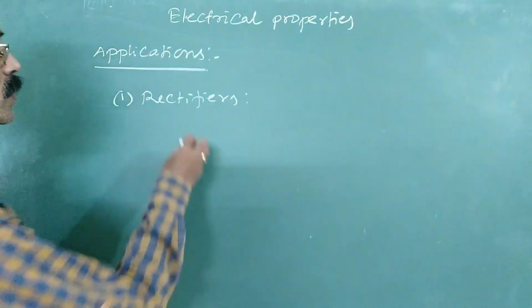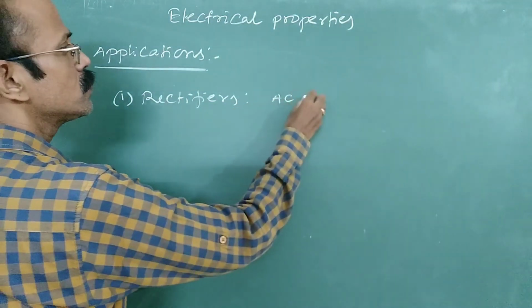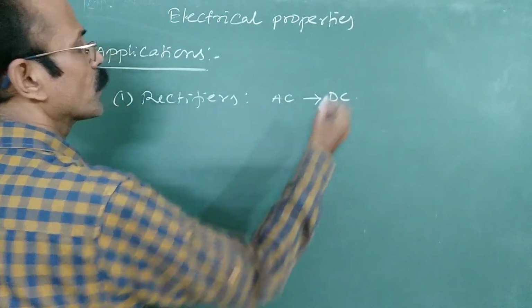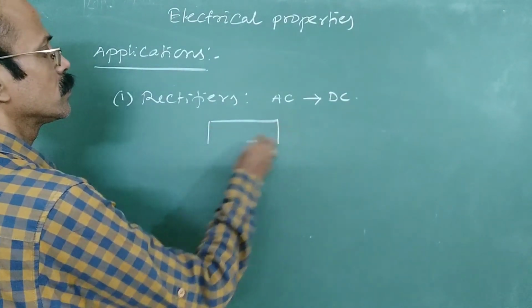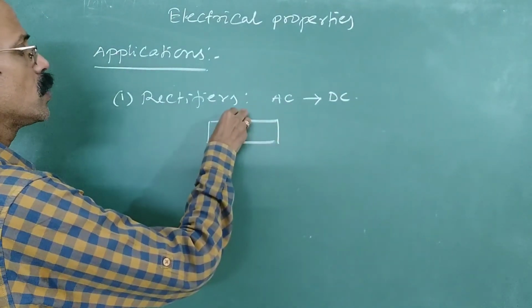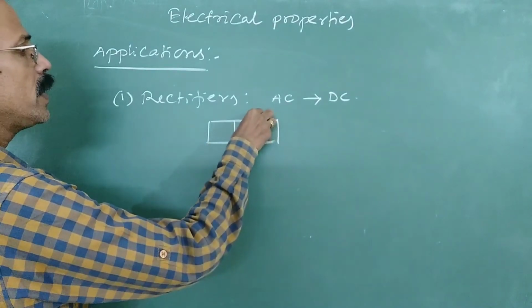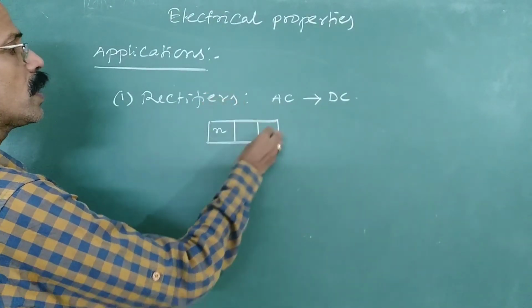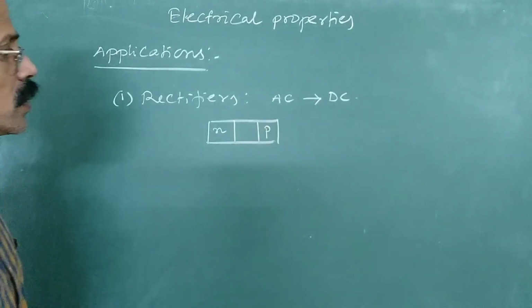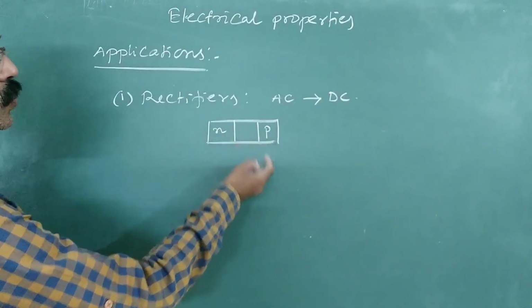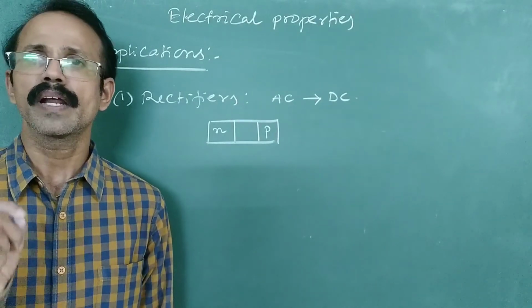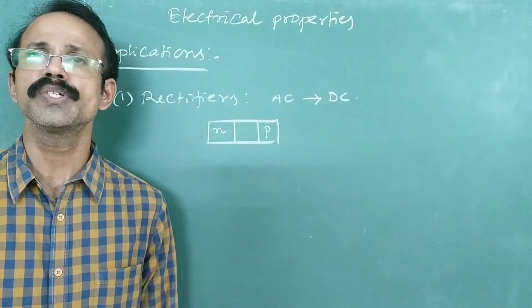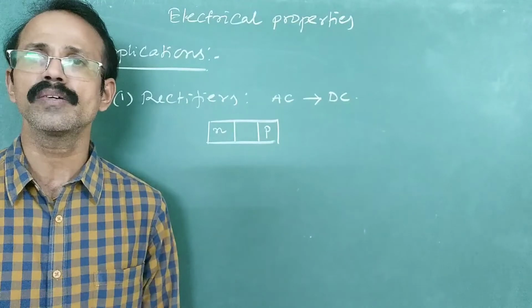So it converts AC to DC, and it is a diode which contains N type and P type zones separated by a junction. So this is an NP junction. Basically, a rectifier is a diode which converts alternating current to direct current.